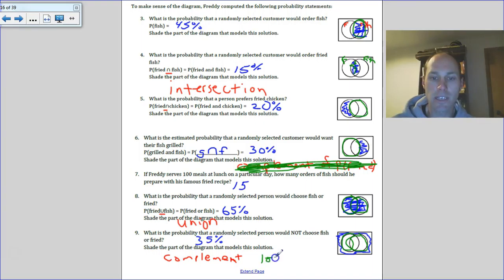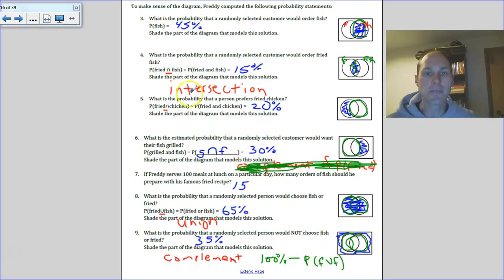So 100% minus the probability of fried union fish will give us the probability of not fish or fried. So it's everything outside there. So complement means they add up to 100%.